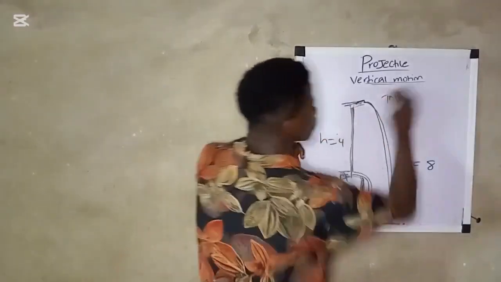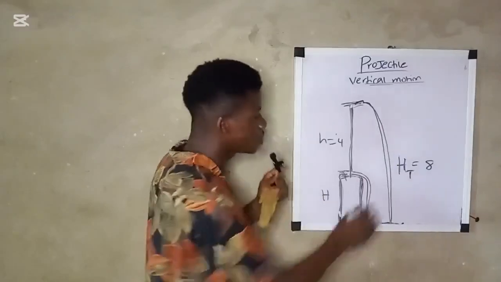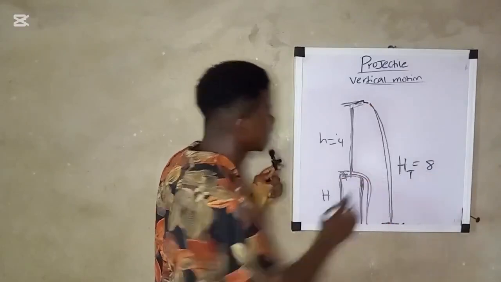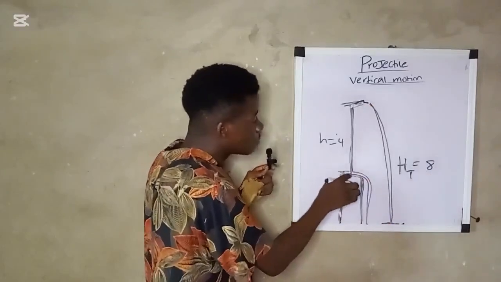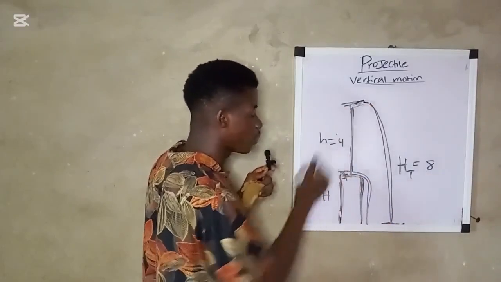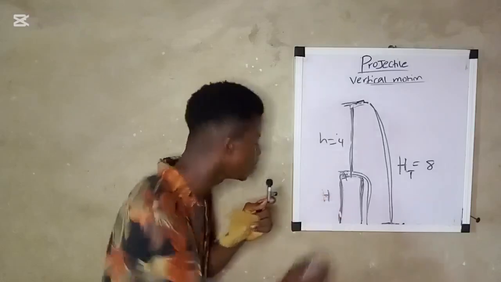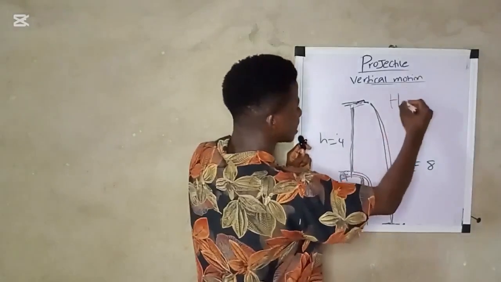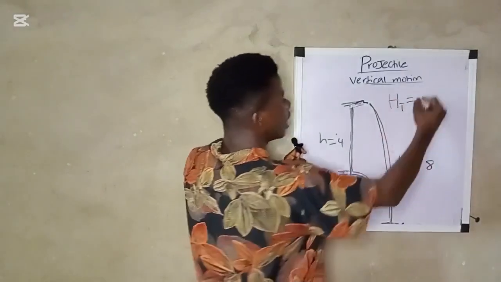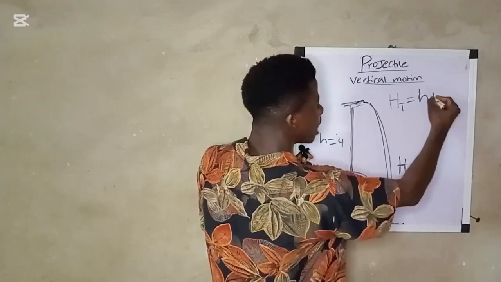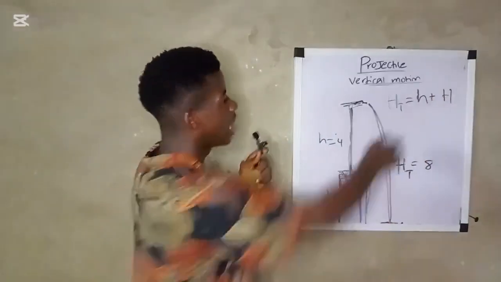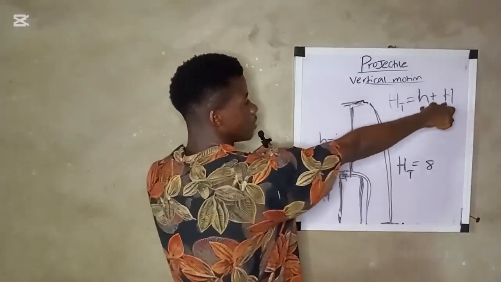Okay, so let's say the total height from maximum height to the ground is 8. Then the height above the tower is 4. Now they will ask you, calculate the height of the tower. It's very easy. Total height equals height above the tower plus the height of the tower.